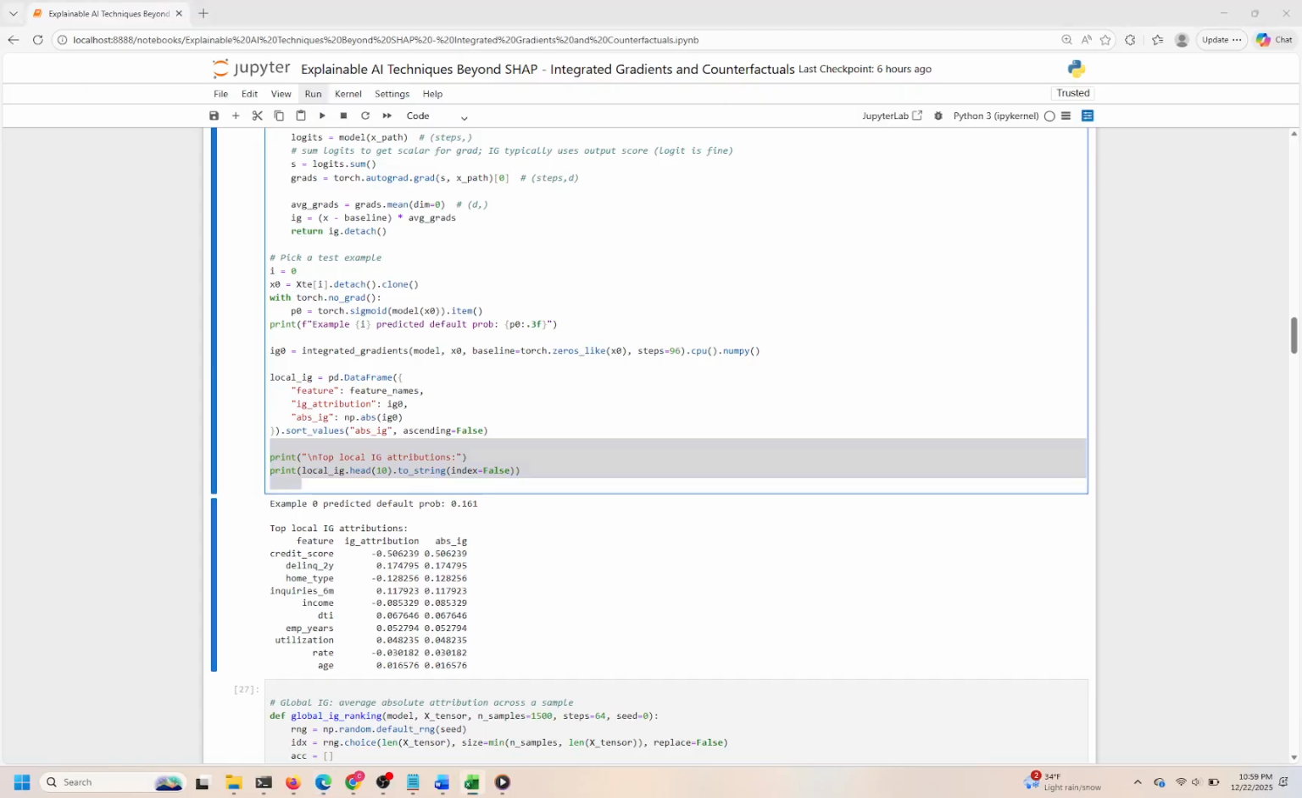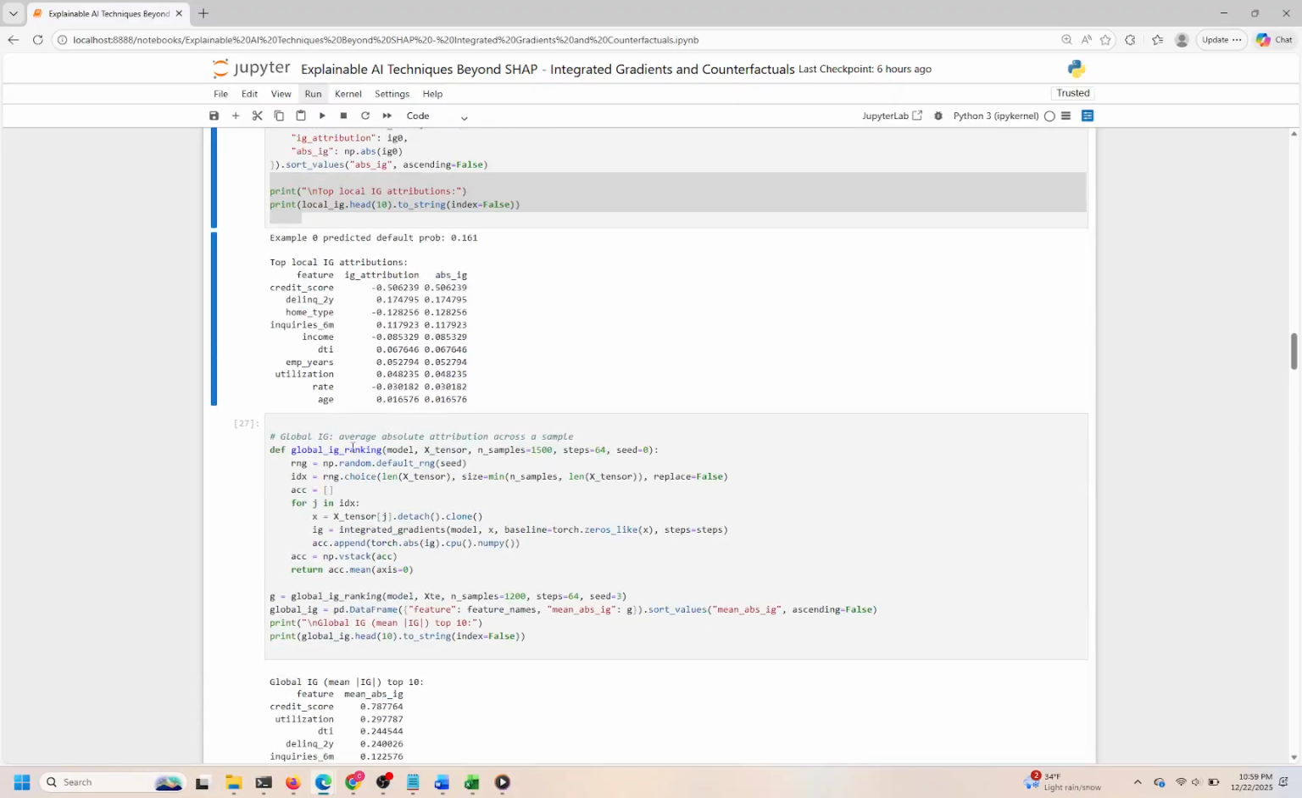These features represent the most critical drivers of the model's decision for this input, offering valuable insights into the model's reasoning and helping to build trust or identify potential biases. By examining these attributions, one can understand which features push the prediction higher or lower relative to the baseline, facilitating explainability in complex models. In this cell, we define a function to compute the global integrated gradients (IG) ranking for